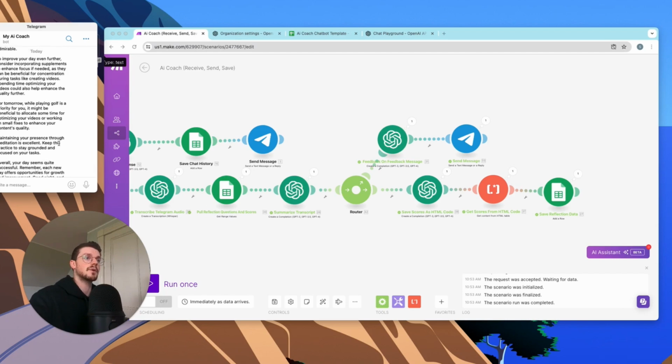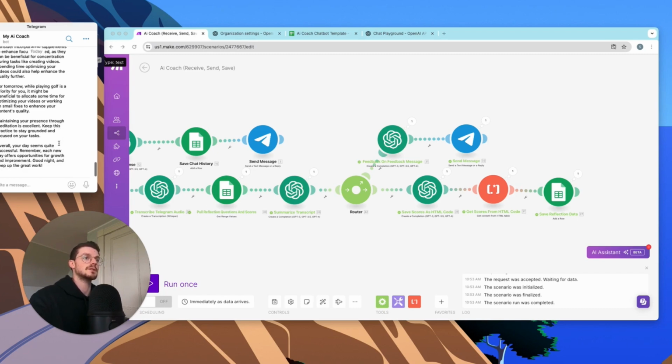For tomorrow, while playing golf is a priority to you, it may be beneficial to allocate some time working for optimizing your videos or working on small fixes to enhance your content's quality. Maintaining your presence through meditation is excellent. Keep this practice to stay grounded and focused on your tasks. Overall, your day seems quite successful. Remember, each new day offers opportunities for growth and improvement. Good night and keep up the good work.